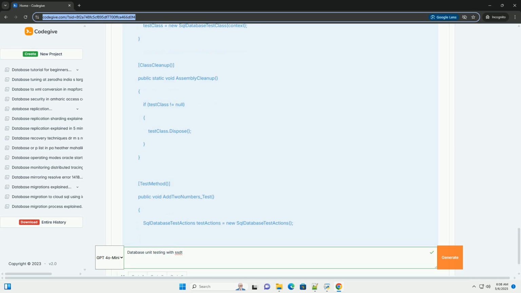Result set condition, compares the results of a query to a known expected result set. More complex but powerful. You can also create custom test conditions if needed, but the built-in ones cover most common scenarios. Writing a unit test example.